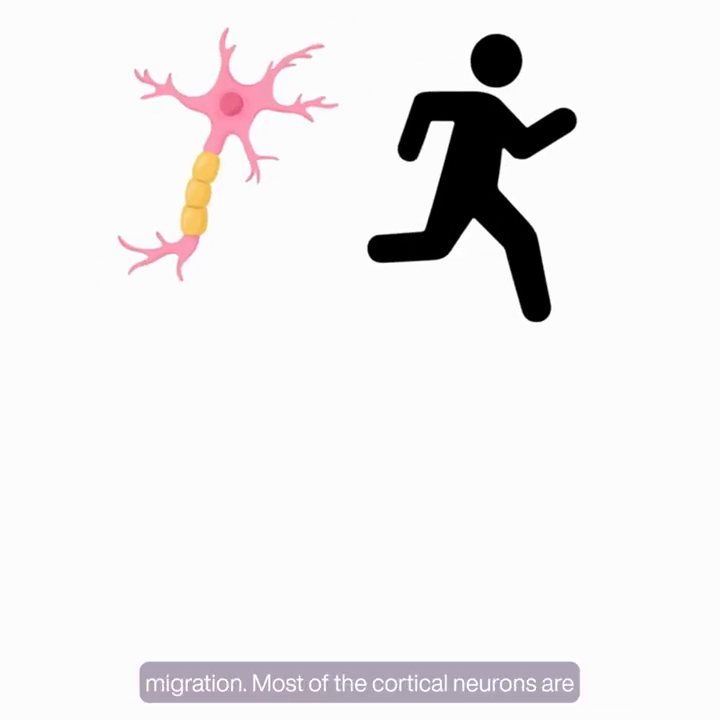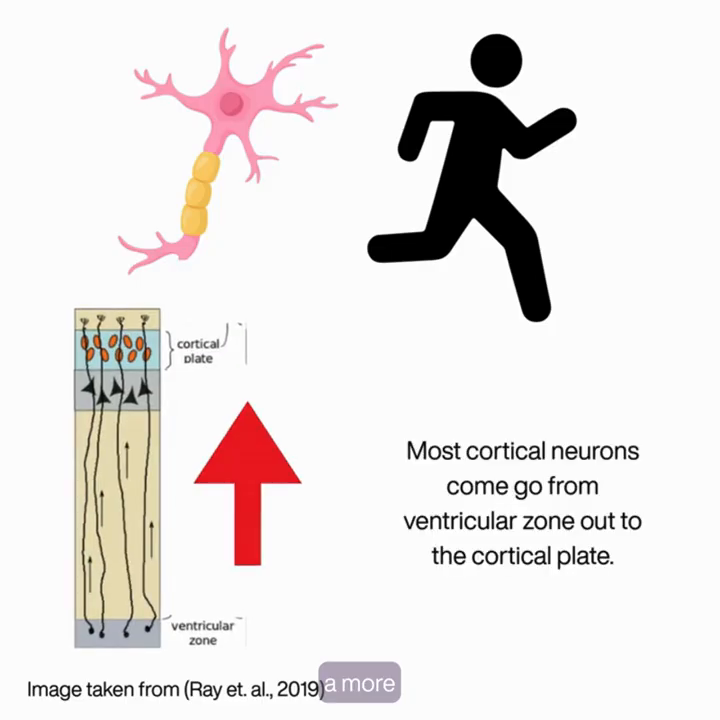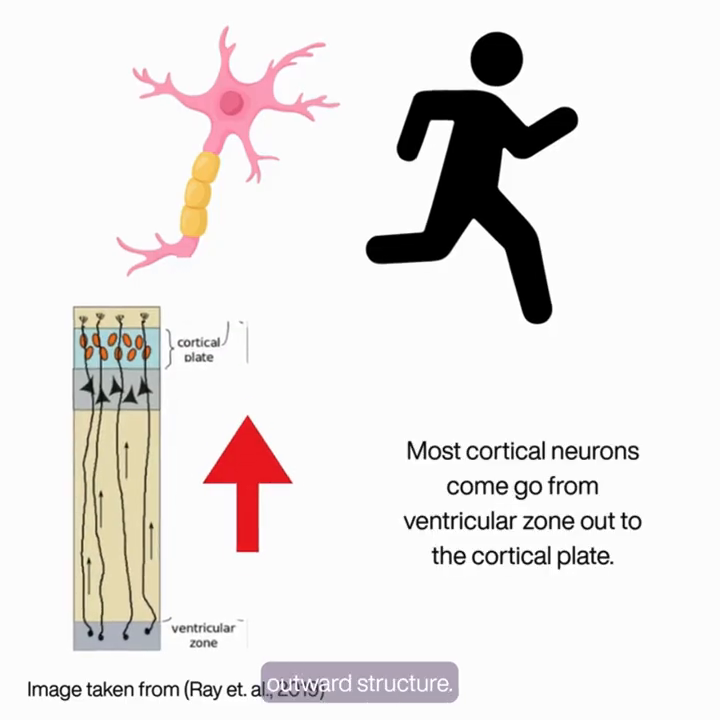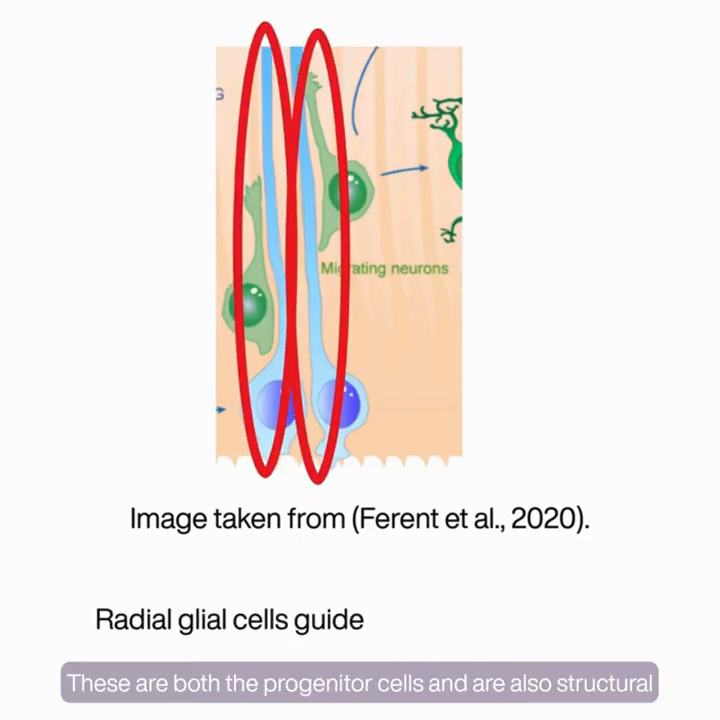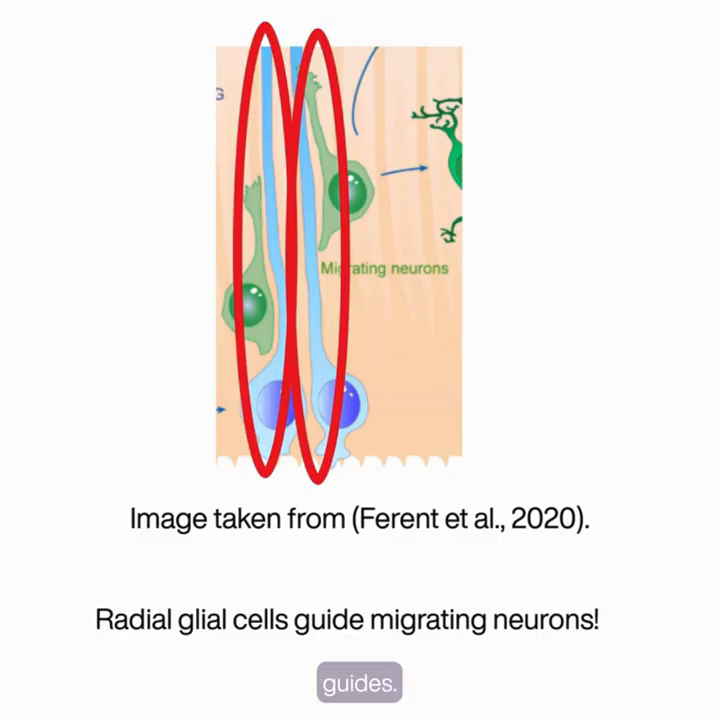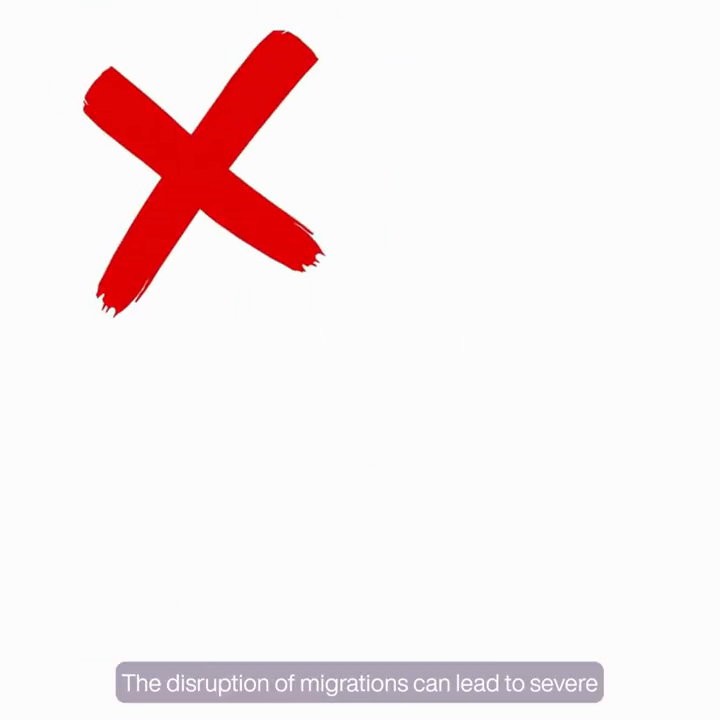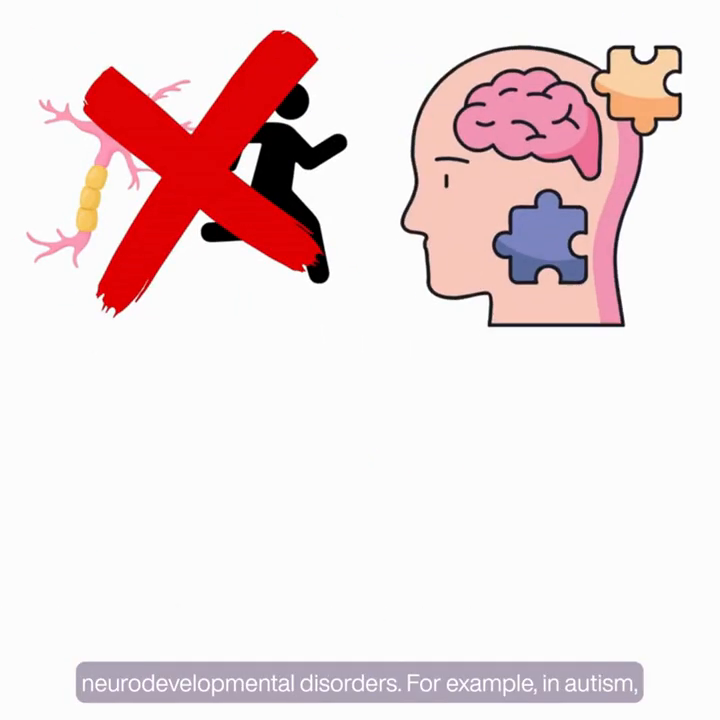Once the neurons are generated, they reach the appropriate location through neuronal migration. Most of the cortical neurons come from the ventricular zone and migrate to the cortical plate, which is a more outward structure. This migration is guided by radial glial scaffolds. These are both the progenitor cells and are also structural guides. The disruption of migrations can lead to severe neurodevelopmental disorders.